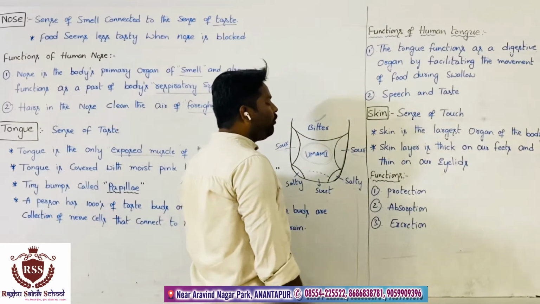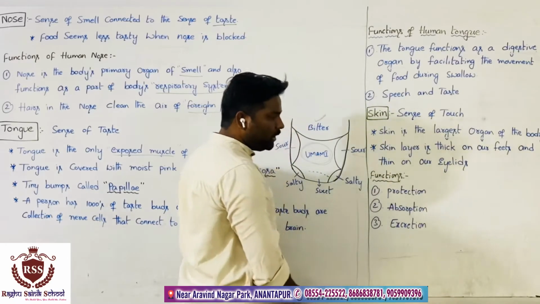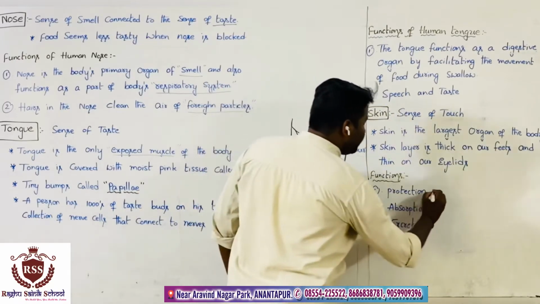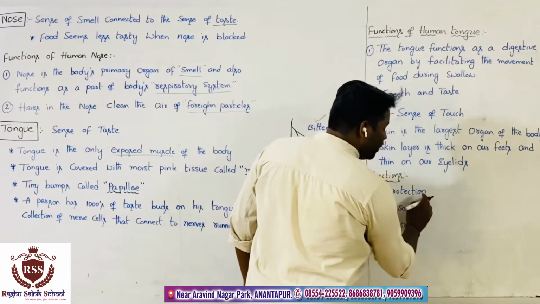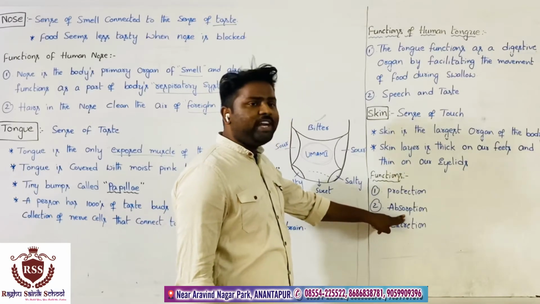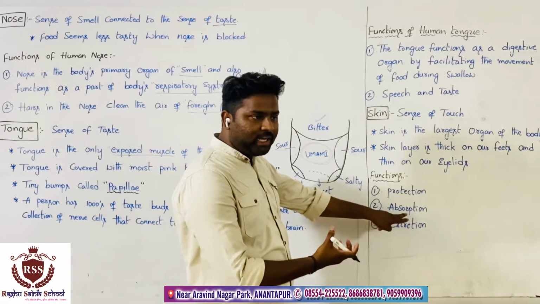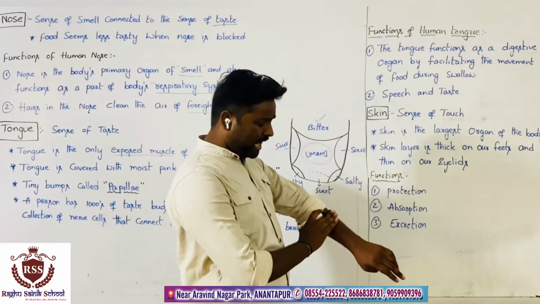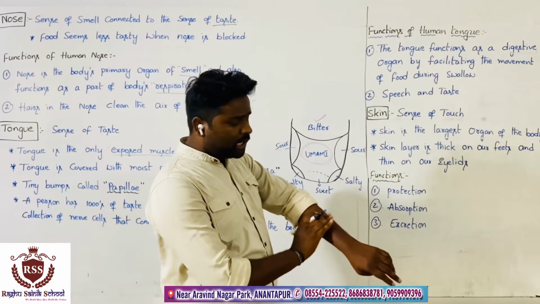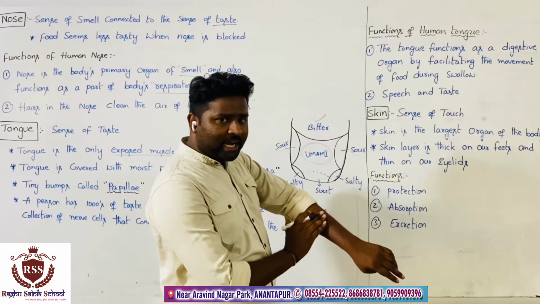And coming to functions of the skin, the skin has three functions. It protects from the outside environment, and it absorbs the fluids present in our body. Under the skin, we have some fluids, and those fluids are absorbed by the skin.